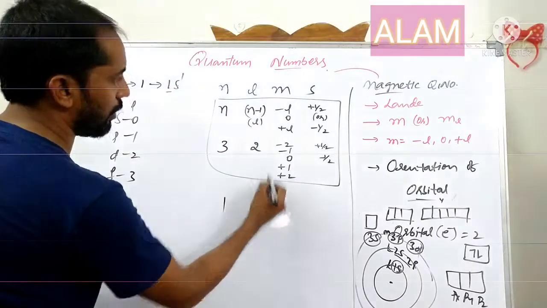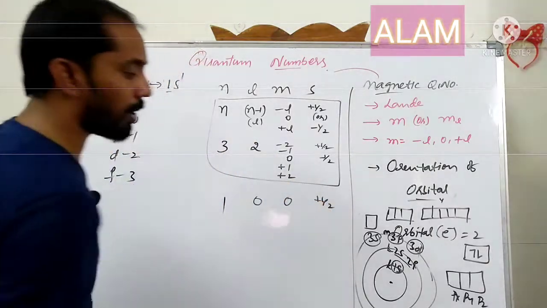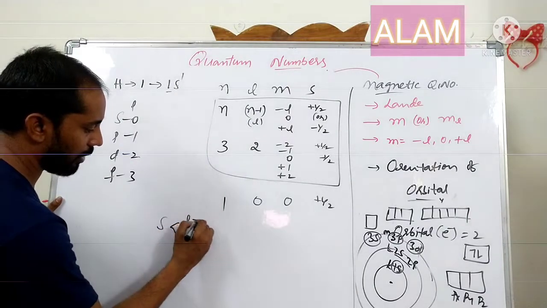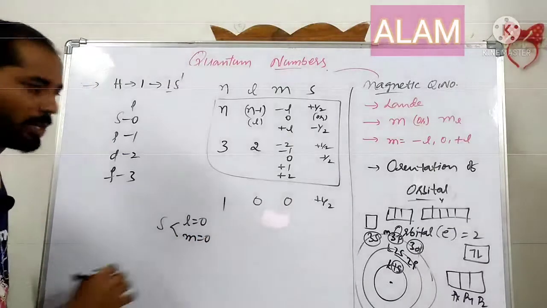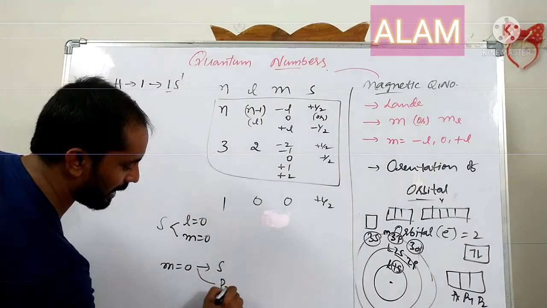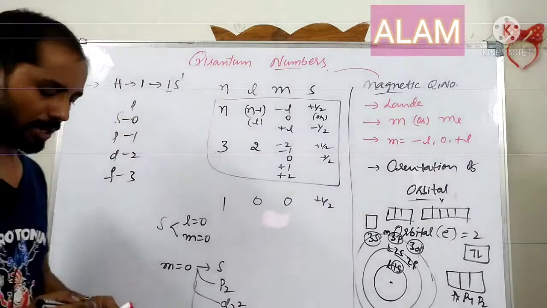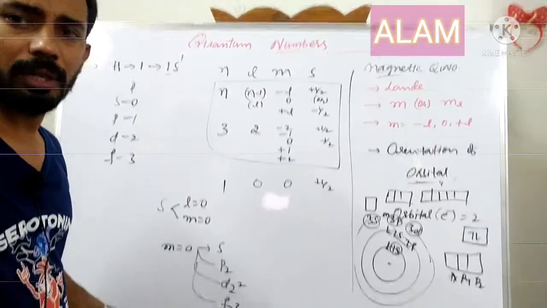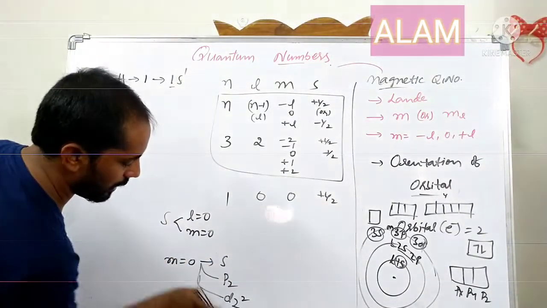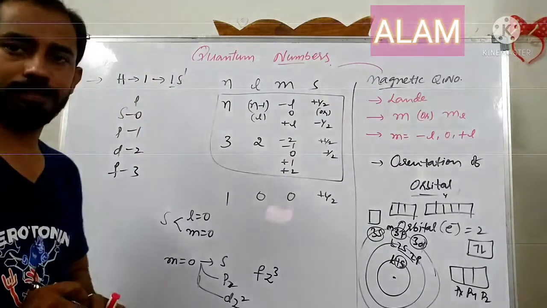The m value for the s orbital is 0, and s is plus half or minus half. The m value is 0 for the s orbital, pz orbital, dz square and fz cubed. Among the following, which have zero magnetic quantum number? The s, pz, dz square and fz cubed orbitals.